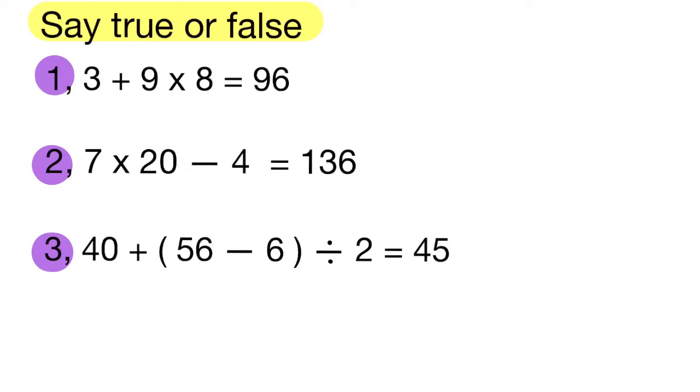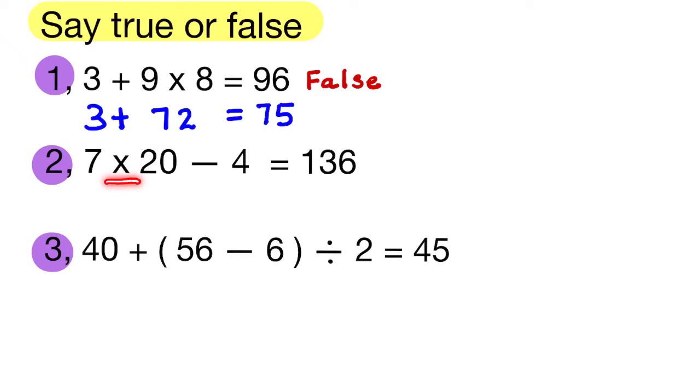Say true or false. First question, given 3 plus 9 multiplied by 8 is equal to 96. By BITMAS rule, we carry out multiplication first. 9 times 8 is equal to 72. 3 plus 72 is equal to 75. So the given answer is false.